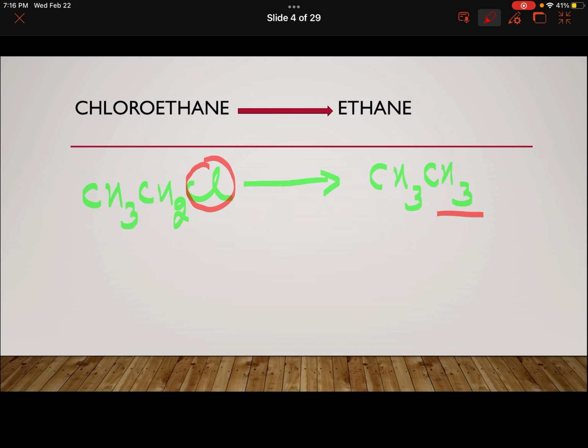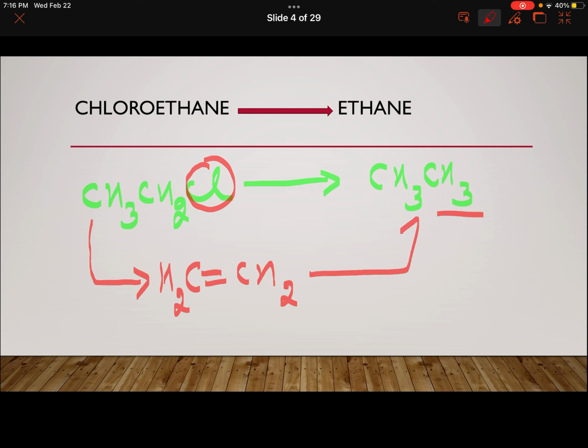And if you can't think of any such reaction, then there is one more way of doing it. We can convert this to alkene first. If I can convert it to ethene, and then ethene will be converted to ethane. We already know how to do it: hydrogen in the presence of catalyst.